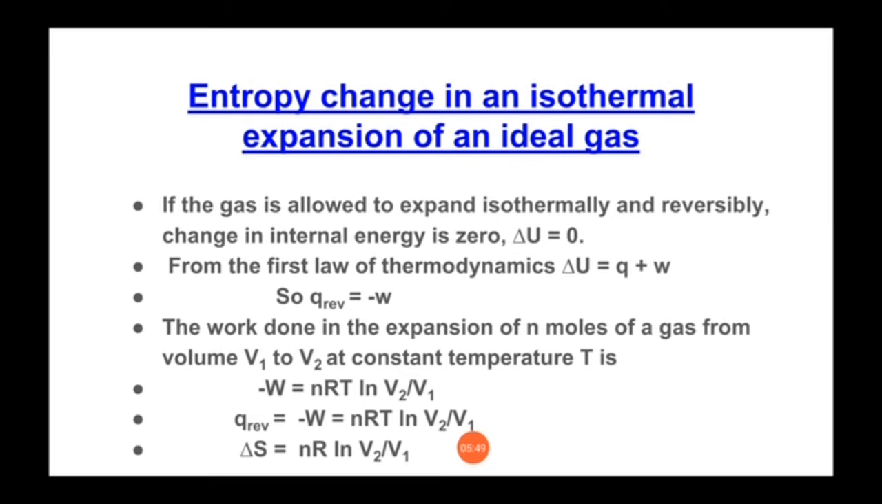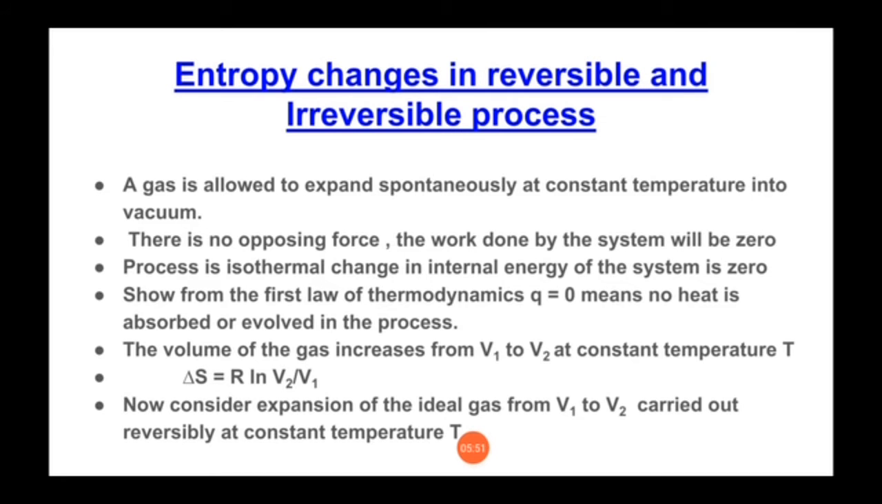Now the next topic is entropy changes in reversible and irreversible processes. As we all know, a gas is allowed to expand spontaneously at constant temperature into vacuum. Now here there is no opposing force, so the work done by the system will be zero, means W is equal to 0. Here the process is isothermal,